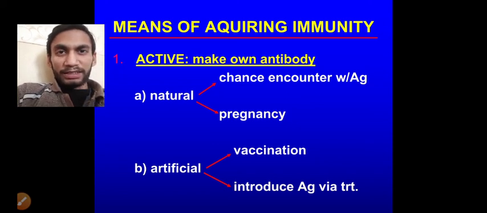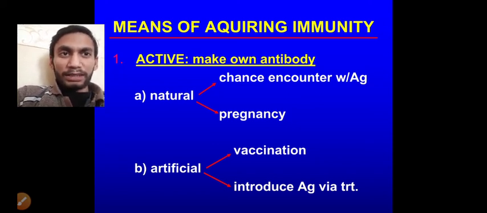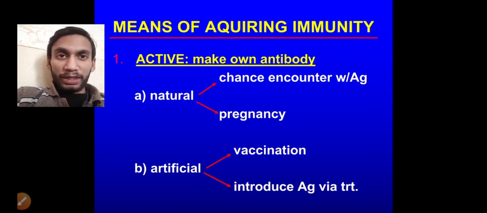If it is a natural source of immunity, then the antibodies may come from antigen exposure or from pregnancy. Because remember, in the case of pregnancy, the mother's antibodies, mainly IgG antibodies, IgG1, IgG2, IgG3, these are the subclasses of the antibodies.